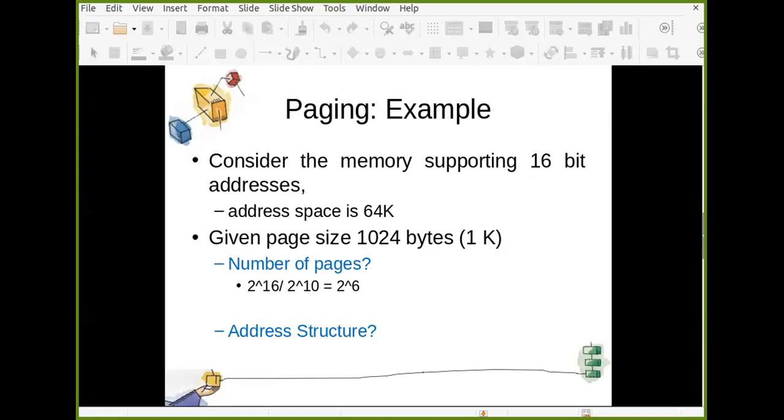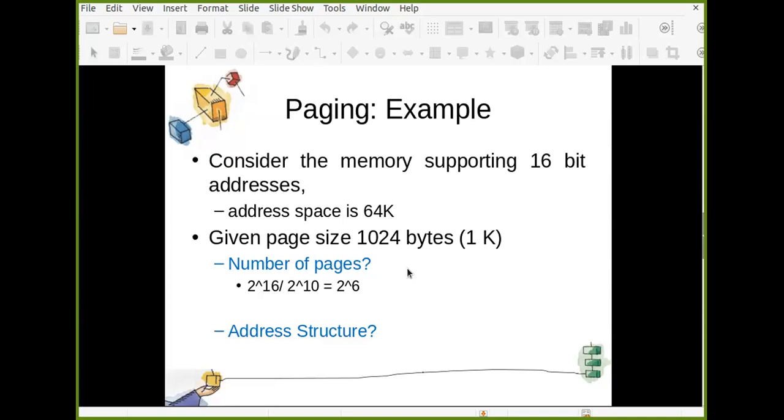What is our logical address structure? Page number plus offset. So how many pages can you have at max? You have just answered that, right? 64.